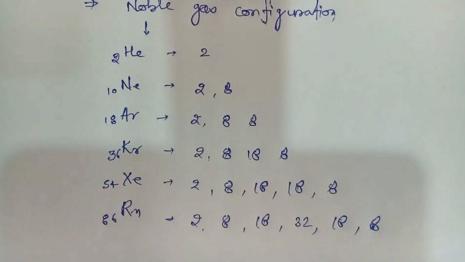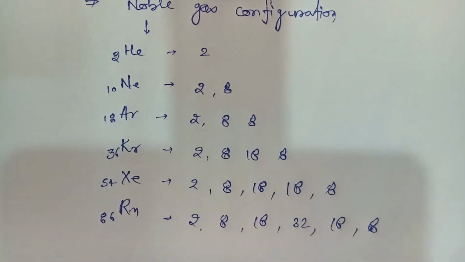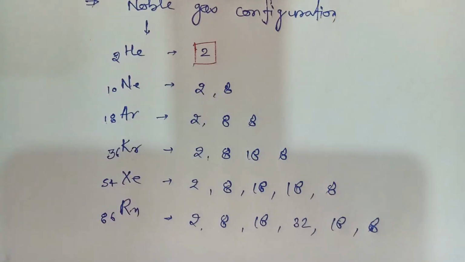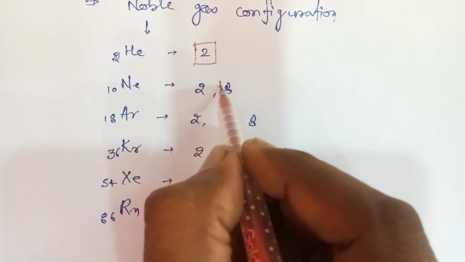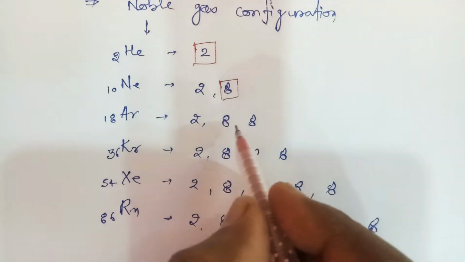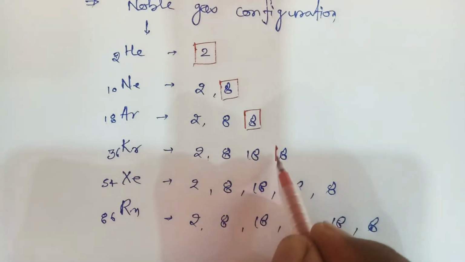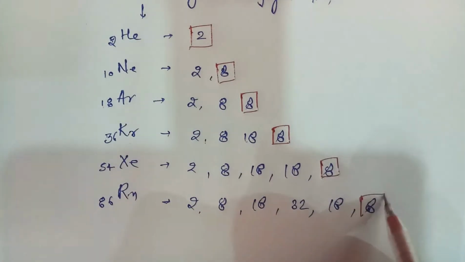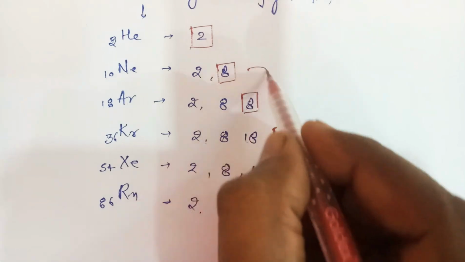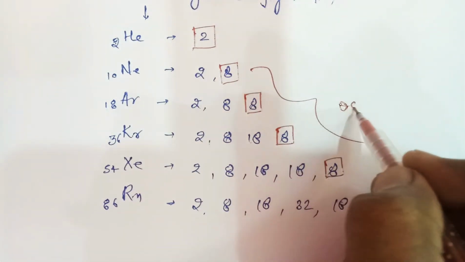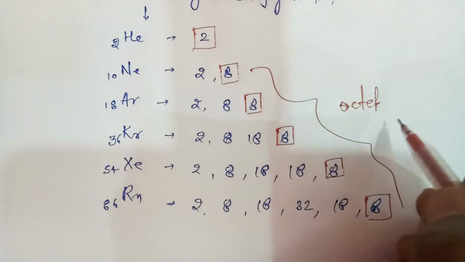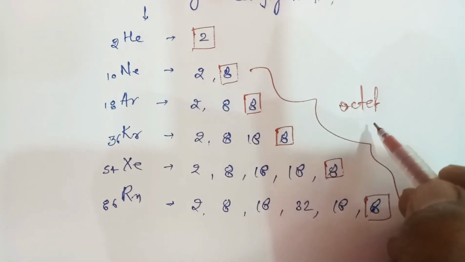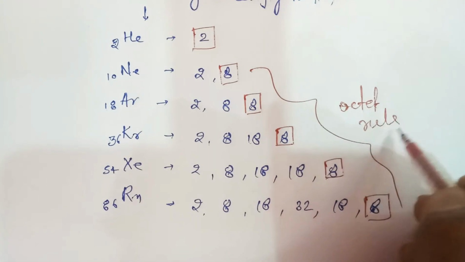So you can see the configuration of these noble gases except helium. All these noble gases have 8 valence electrons in their outermost shell. This is called the octet rule. Atoms having 8 electrons in their outer shell follow the octet rule.